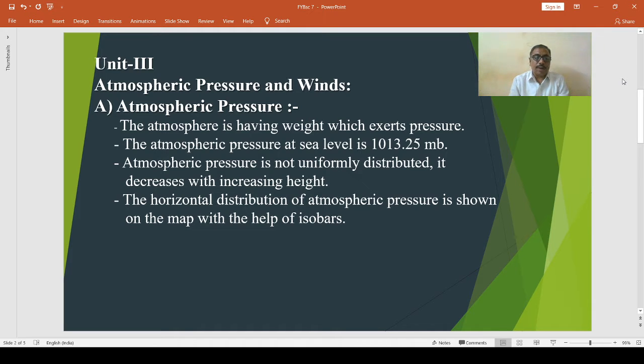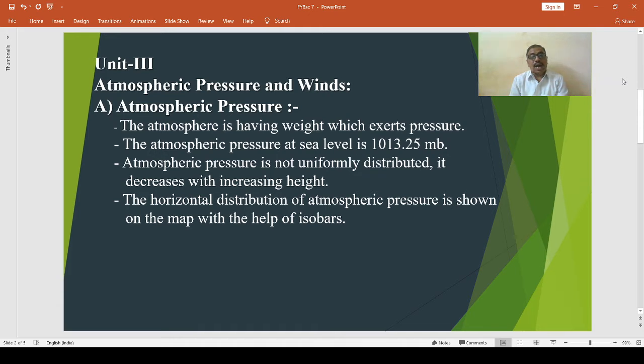The variations of atmospheric pressure are either vertical or horizontal. Vertical distribution of atmospheric pressure is such that at a higher altitude, the pressure of the air decreases. The rate of decrease of pressure with altitude is not the same everywhere.